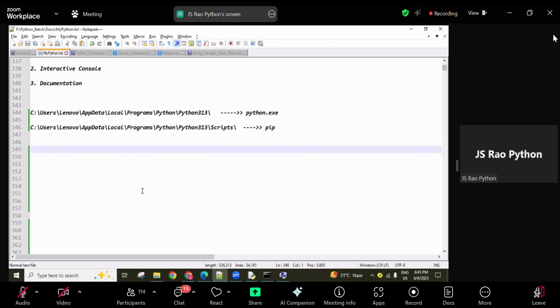Downloading and installation related material I also uploaded in the portal. So go and download that file and read it line by line: how to download, how to install, how to add the Python path. How we add the interpreter, how we add scripts, how we add the pip command, everything you are able to get.